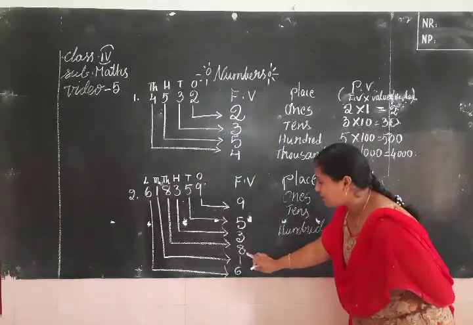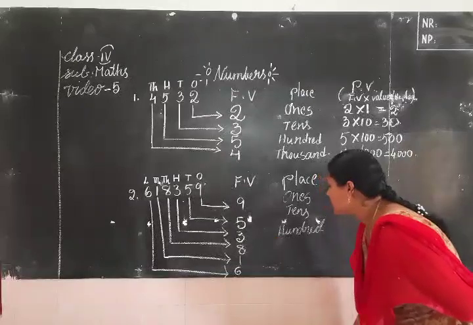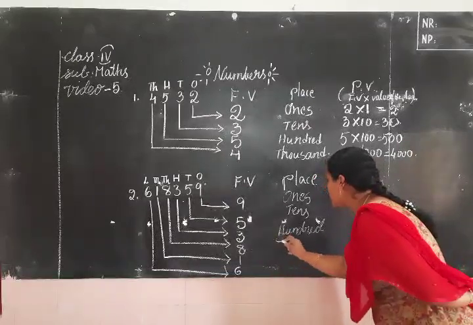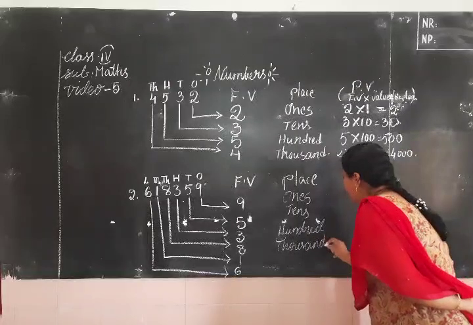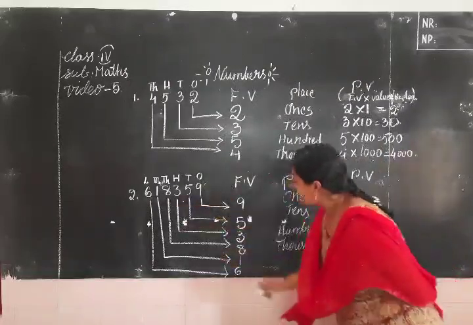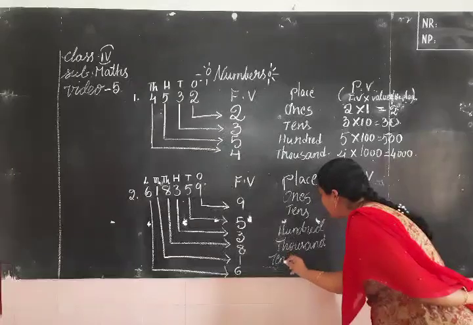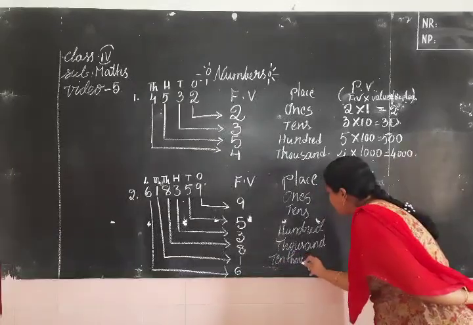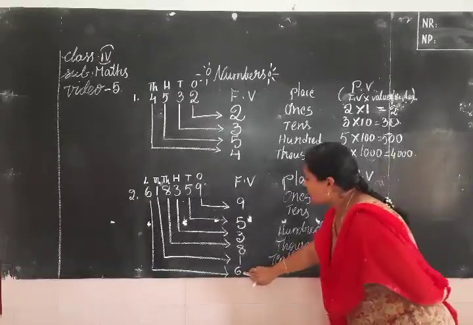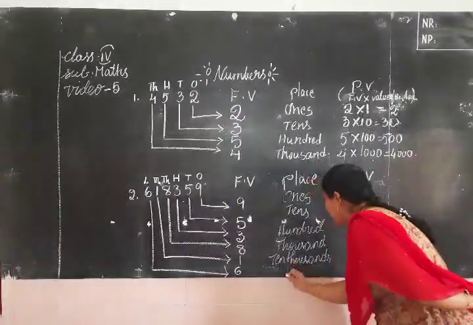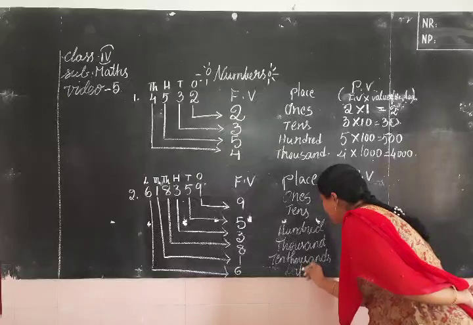Next, 8 in the thousands place. Yes. Here, 1 in which place? Ten thousands. Now 6 in which place? Yes, lakh. Lakh's place.